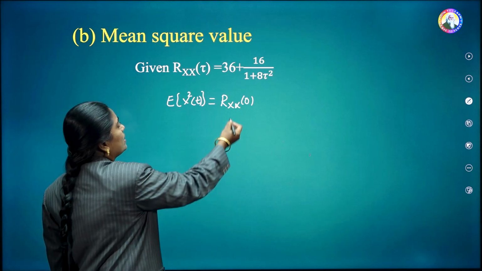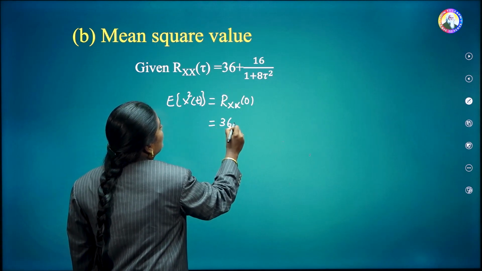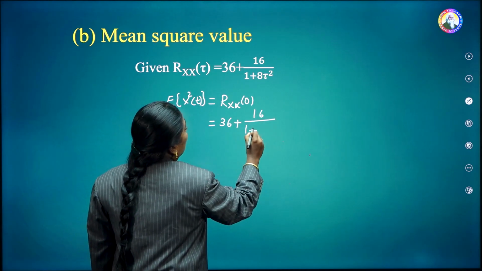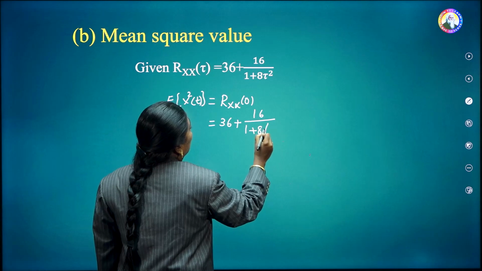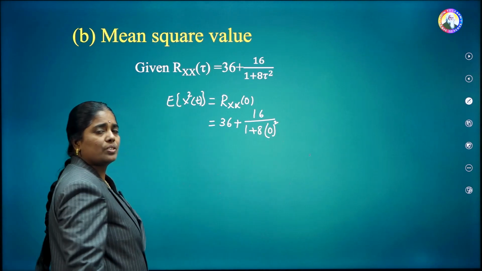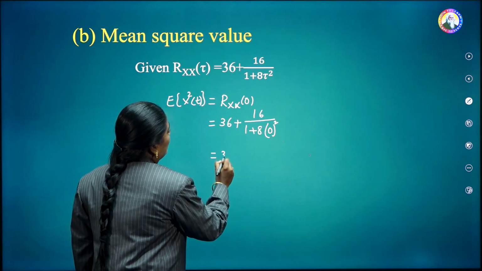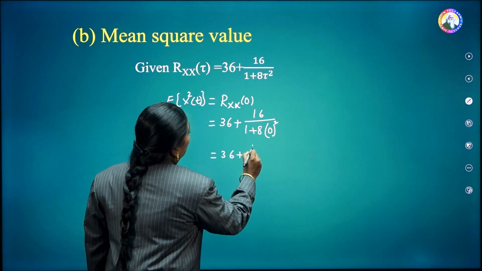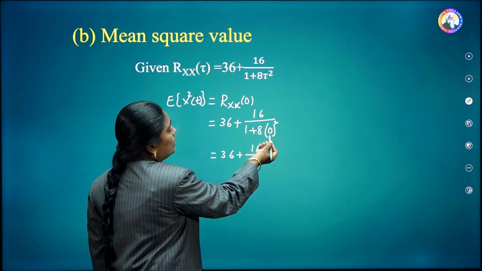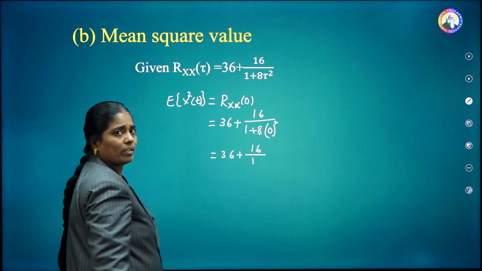Now substituting this here, this is equal to 36 plus 16 by 1 plus 8 into, now instead of tau we write simply 0, that means 0 square. That is equal to 36 plus 16 by, 0 square is 0, 0 into 8 is 0, 0 plus 1 is equal to 1.